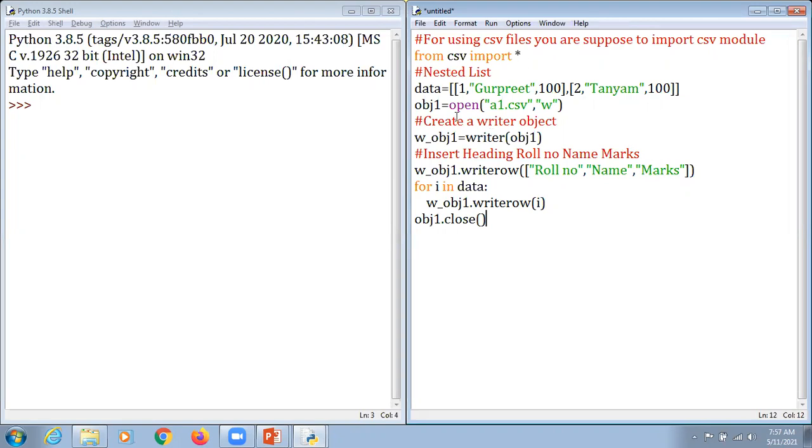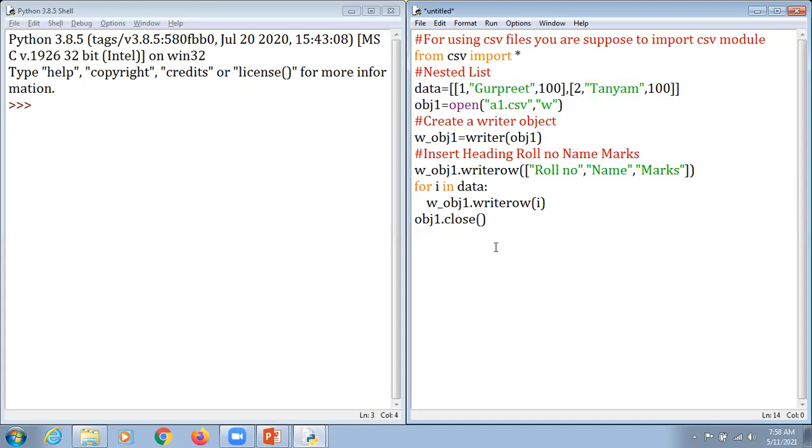So what happened, dear students? We are importing a module here, that is csv. This is the data we are supposed to write in that particular file. This is the file where we are supposed to write the data, and mode will be writing mode. We have created the writer object here with the help of the writer function, and we can write the heading with the help of write row. And because we are using the concept of write row, we are just using this loop. Why so? Because this loop is supposed to repeat for the times that we have data. And here it repeats approximately 2 times because we have 2 pieces of information here.